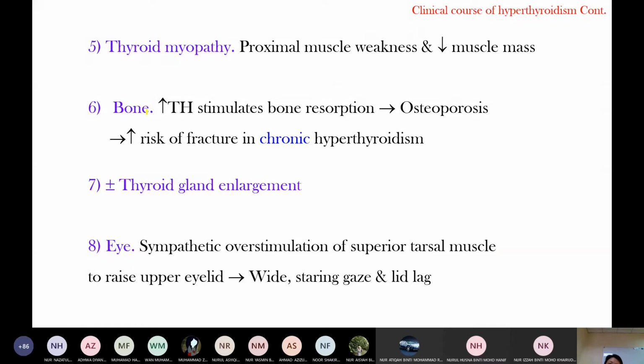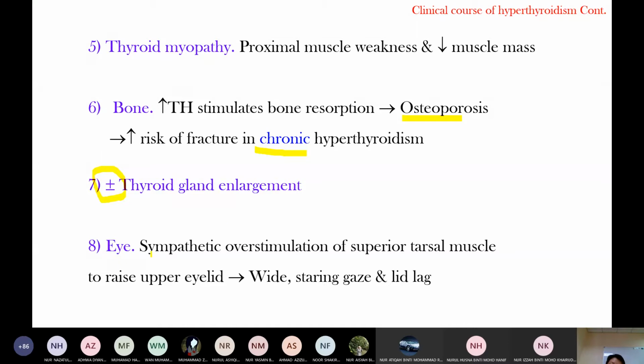Okay, bone. Excess thyroid hormone stimulates osteoclast activating factor, so it stimulates bone resorption. This is in chronic hyperthyroidism; it presents with osteoporosis because of bone resorption over a long duration. This osteoporosis can cause fracture. And hyperthyroidism is more or less associated with thyroid gland enlargement.